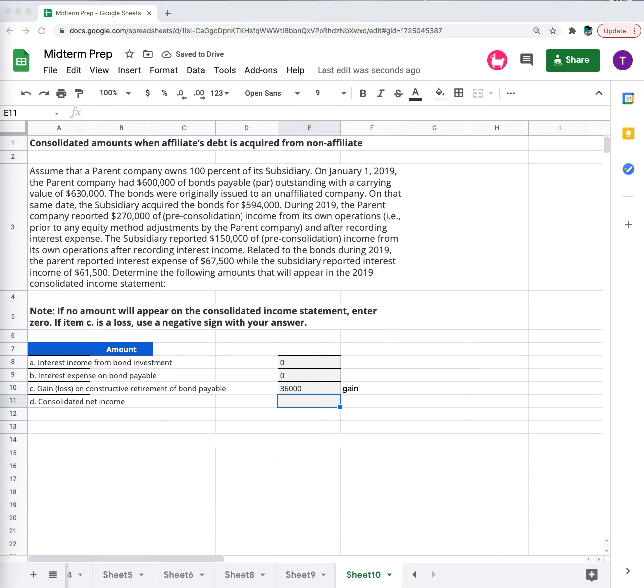And then for the consolidated net income, let's use some space down here.